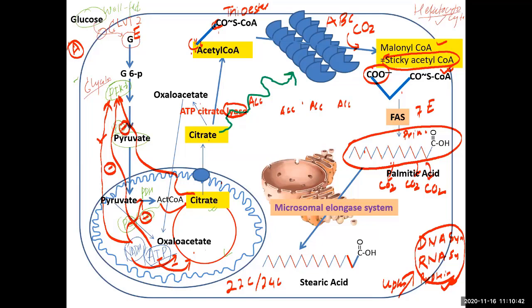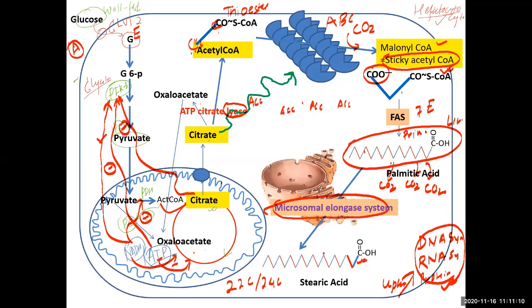Actually, the palmitic acid synthesized in the liver will go into the nerve cell. In the endoplasmic reticulum of the nerve cell, not in mitochondria, not in cytosol, it will be elongated by a similar type of enzyme system doing a similar type of reaction. Here also, malonyl coenzyme A will be added.